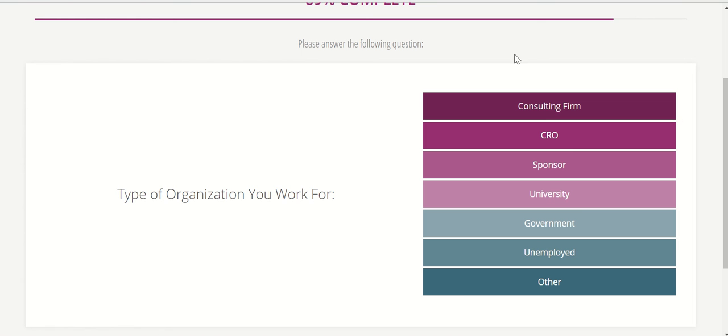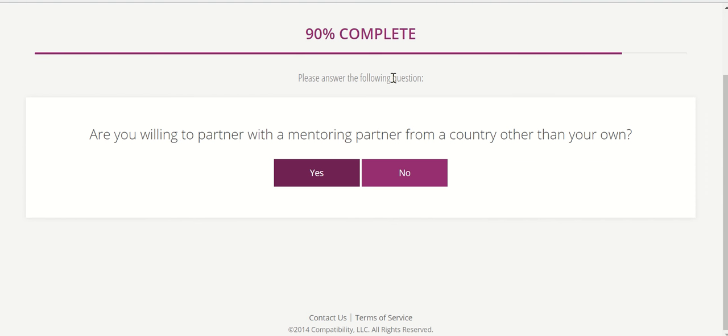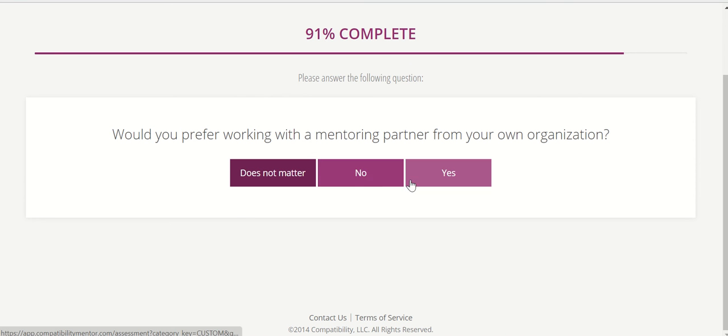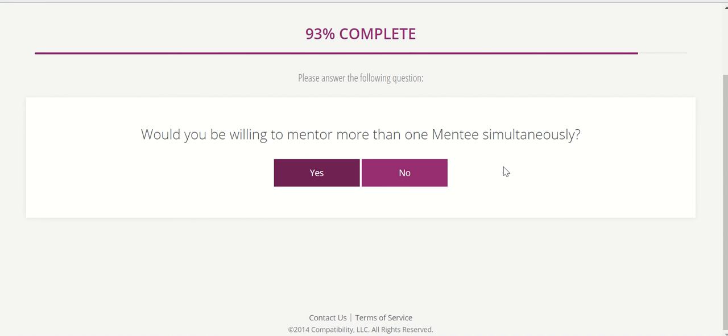Okay, so the first question will be the type of organization you work for, and then you'll be asked if you are willing to partner with a mentor from a different country, and do you want to work with someone in your own organization. Most people we know say it does not matter, but if you only want to work with someone from your own organization, you would click yes, and if you do not ever want to work with someone from your own organization, you would click no. For mentors asked if they would work with more than one mentee simultaneously, we never assign you more than 2 at a time.